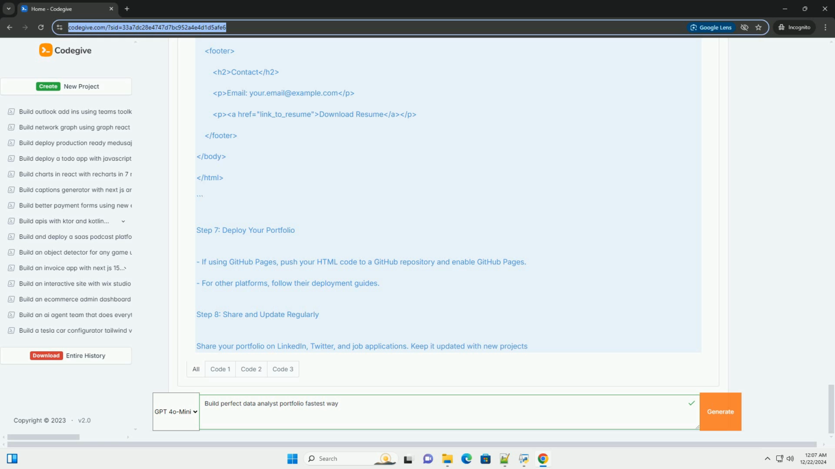Step 5, example code snippet. Let's create a simple EDA project using Python and Pandas. Assume we're using the famous Titanic dataset. 1. Load the data. Python. Import pandas as pd. Load the Titanic dataset. url equals https://raw.github/datascience-demo/titanic/master/train.csv. data equals pd.read_csv(url).